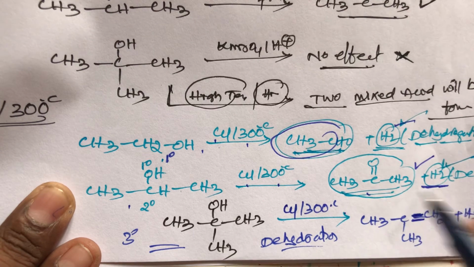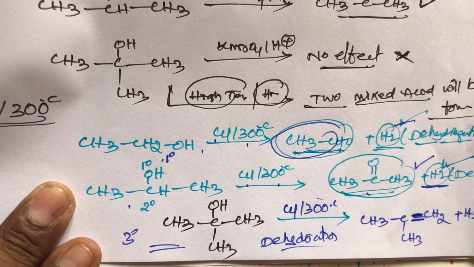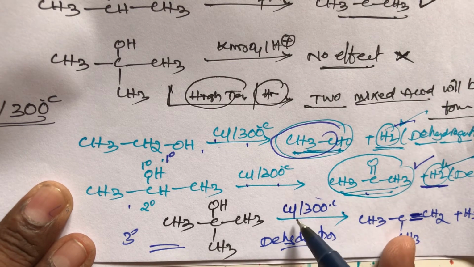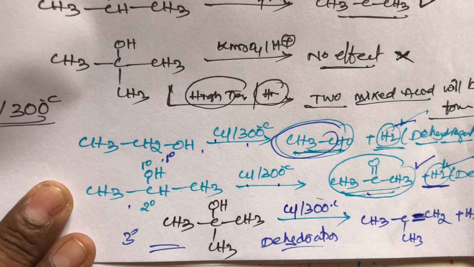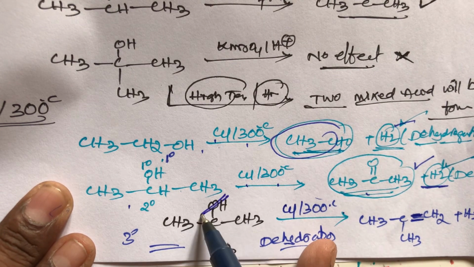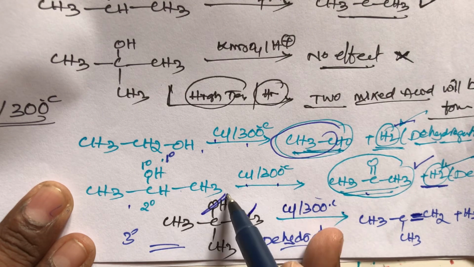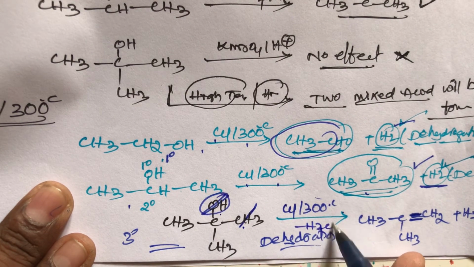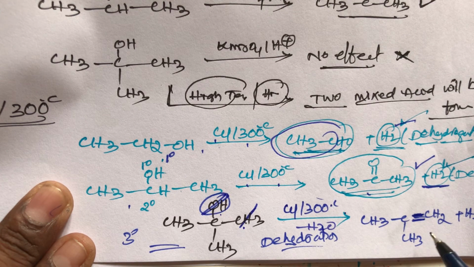In tertiary alcohols copper acts as a dehydrating agent, meaning removal of water. OH from here and one hydrogen from there, water is eliminated, and 2-methylpropene will be formed.